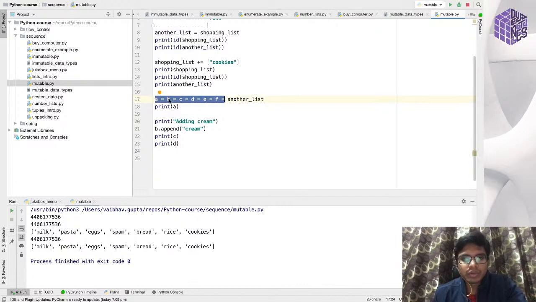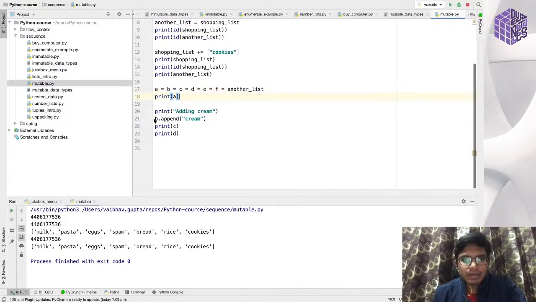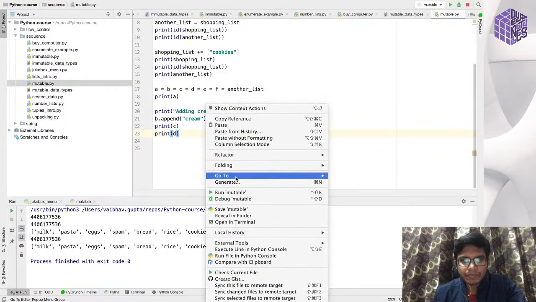So in Python, you can do a chained assignment. Here, all of these variables will be assigned to another list. So what I'm doing in this code is assigning all these variables to another list, and then I am adding cream to list B. Since I am adding the cream to list B, but all of these lists are pointing to another list, all of them will get updated.